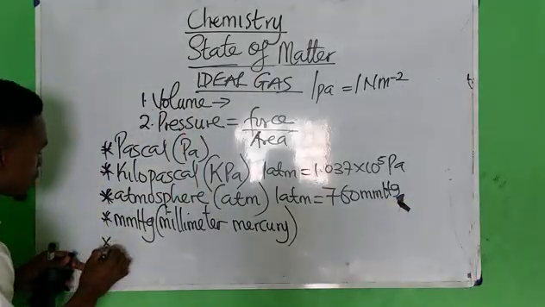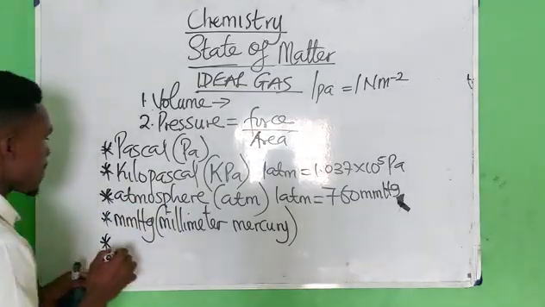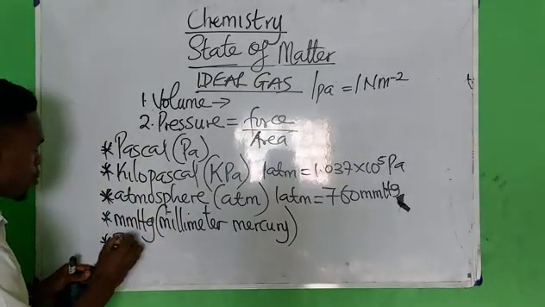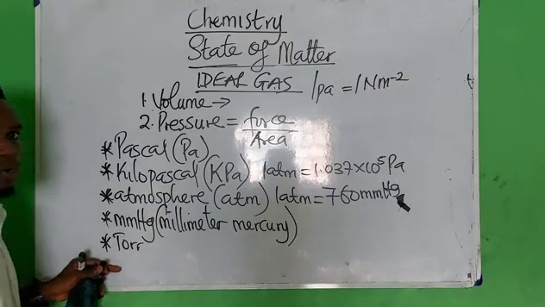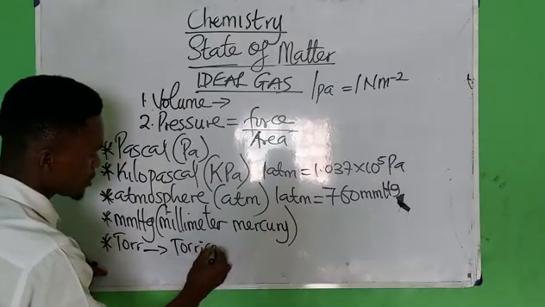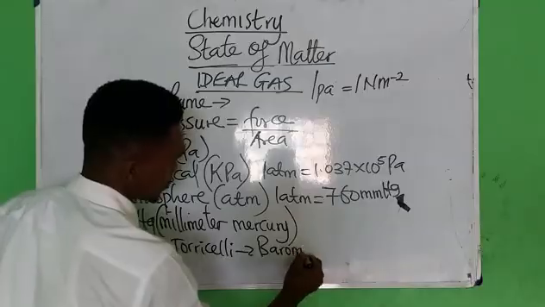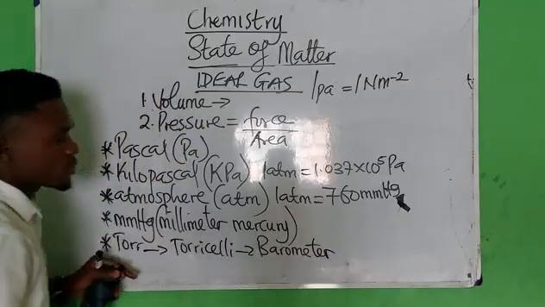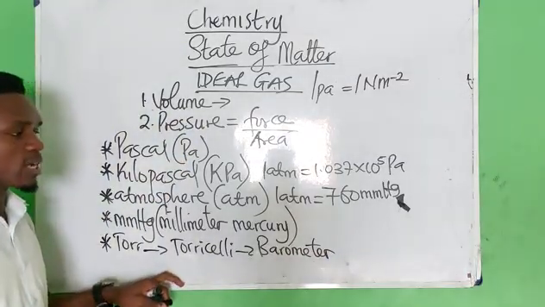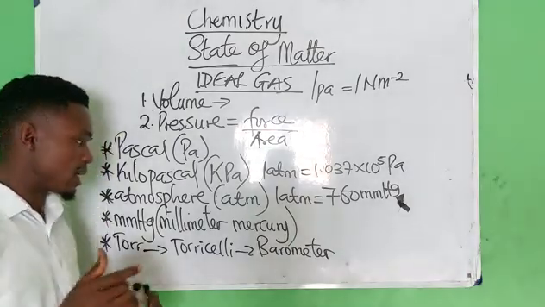Now, another unit that can be used to denote pressure is Torr. Torr was discovered by Torricelli, and he also discovered the barometer, which is an instrument that is used to measure the pressure of what? A gas.